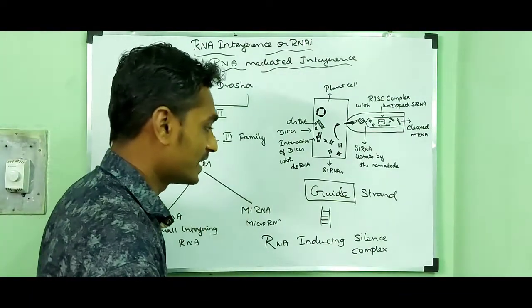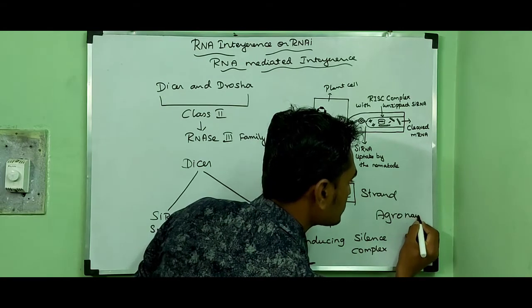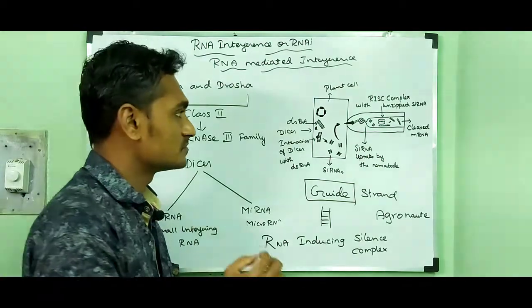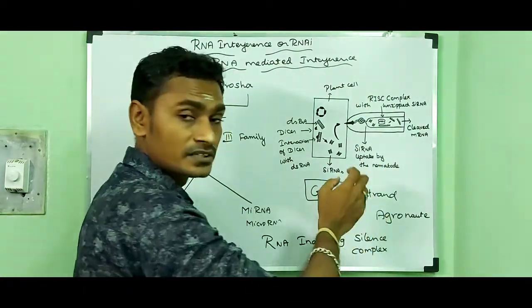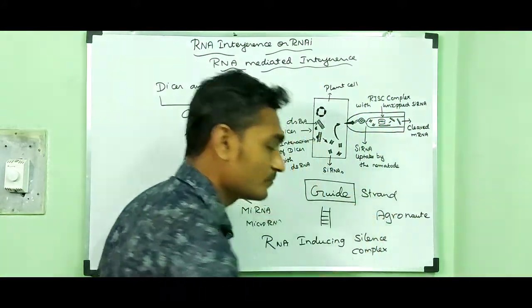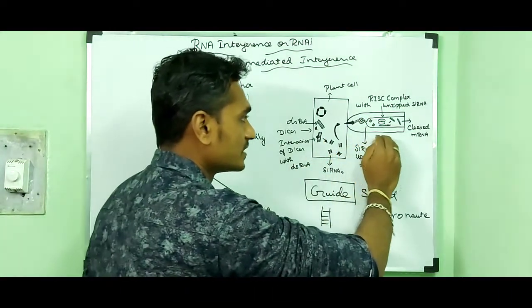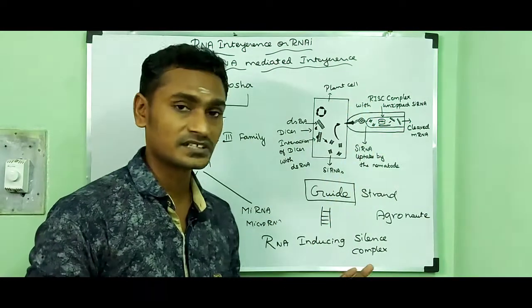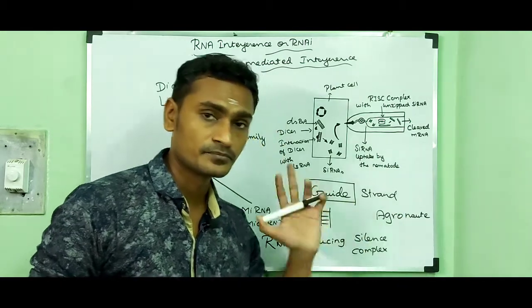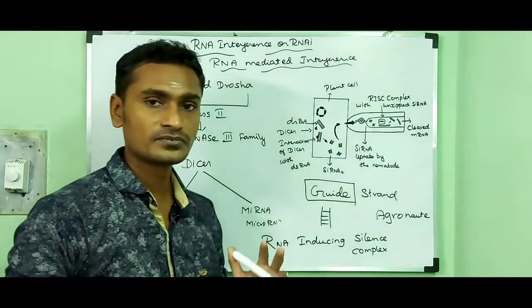The RISC complex contains a catalytic enzyme called Argonaute, which can degrade the mRNA present in the nematode.